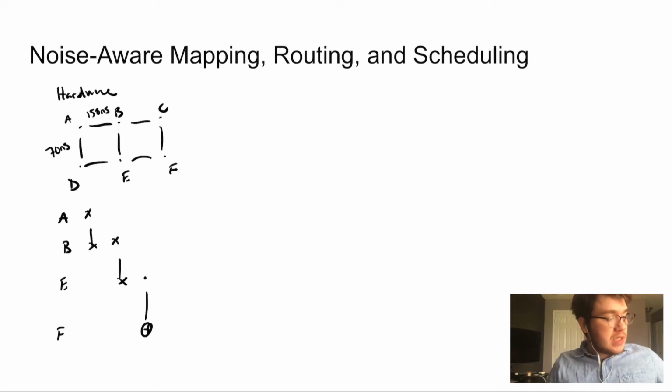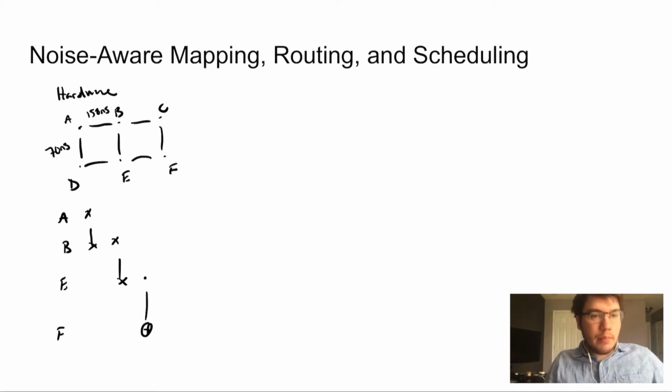Similarly, we might also want to label the nodes themselves, not just the edges, to account for single qubit gate durations, errors, and perhaps most importantly, readout errors, which are often on the order of the error of 2 qubit gates. The heuristic that we use may take advantage of some or all of this information when deciding how to map, route, and schedule.